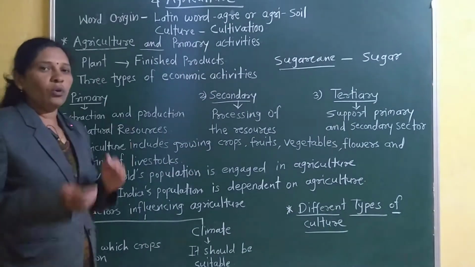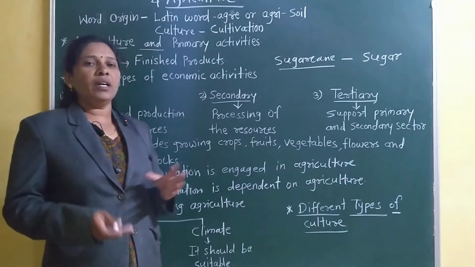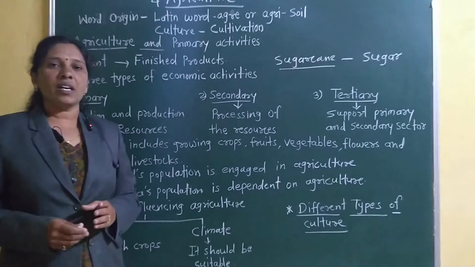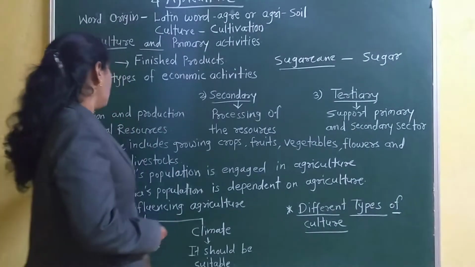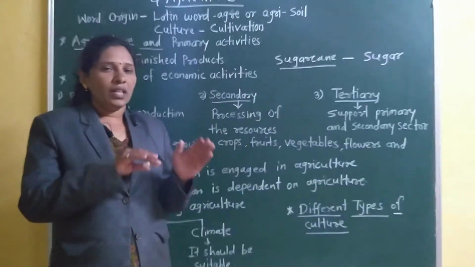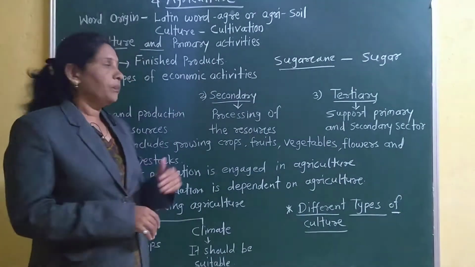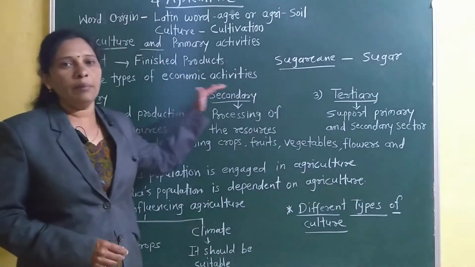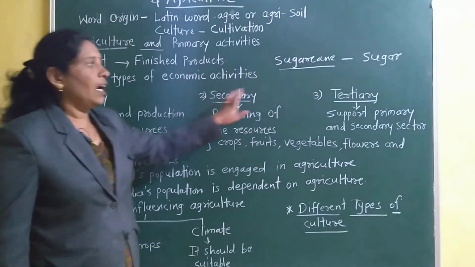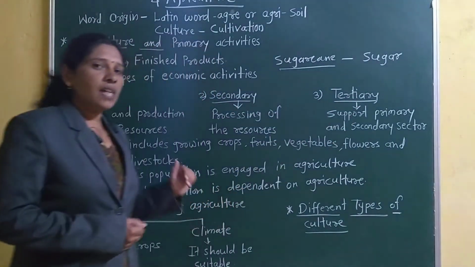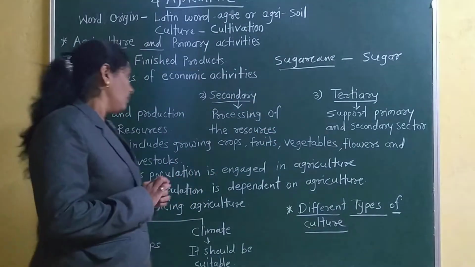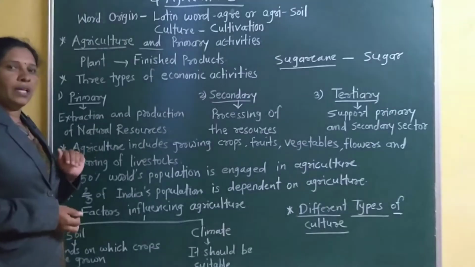So the plants or whatever crops the farmer grows in the land, those crops are called primary. One by one we will see the three types of economic activities. Whatever production there is in the world, all production has three economic activities: first primary, then secondary, and then tertiary. These are the three economic activities in the whole world. First we will see the primary.